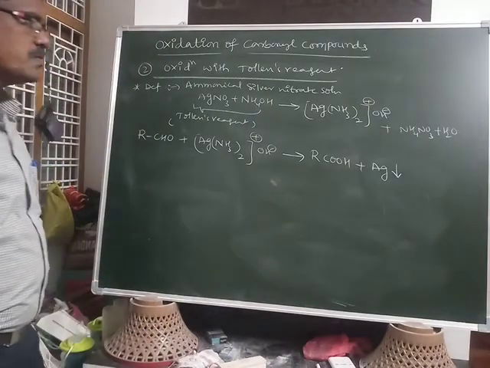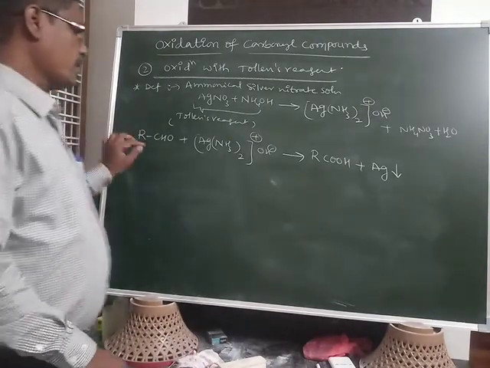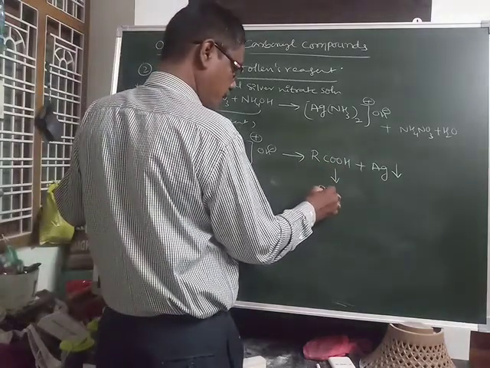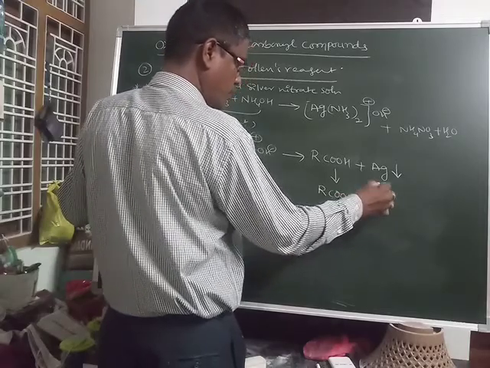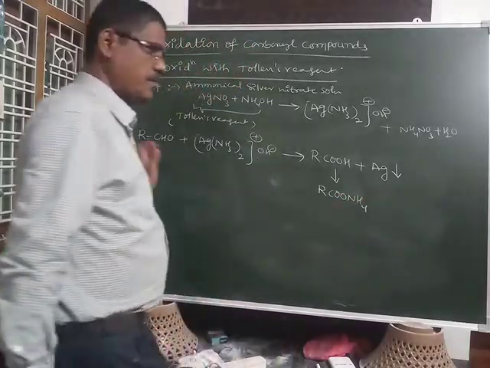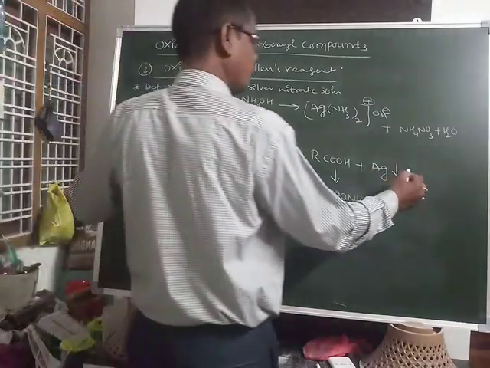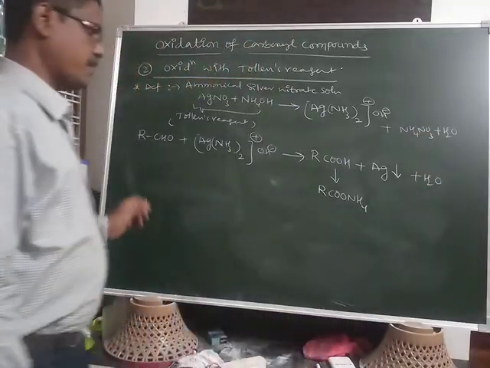The ammonia reacts with this and converts it into the ammonium salt of carboxylic acid, and H2O also forms as a byproduct.